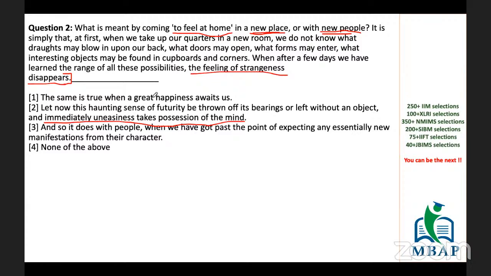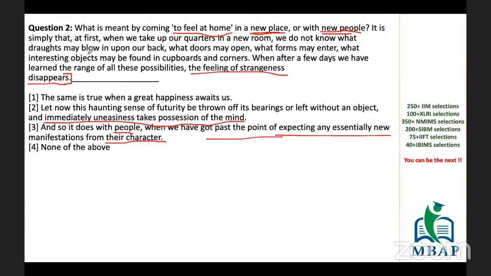next says, and so it does with people when we have got past the point of expecting any essentially new manifestation from their character. Okay, so this actually explains that we are talking about people when we have got past the point of expecting any essentially new. It means when gradually they have become old to us, we have passed that point of expecting anything new from their character. It means now we are well aware of what the person is. Same happening here also.